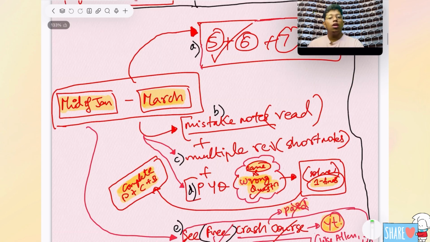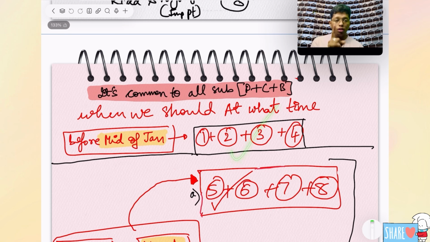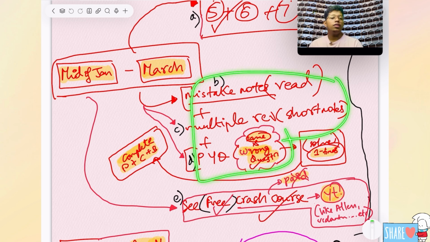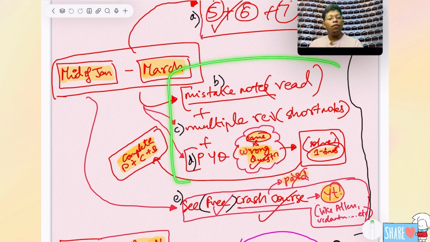No. When you are starting the PYQs the first time, you should bookmark the questions. You should bookmark the wrong questions which you have done. Finally, you can solve every chapter's bookmarked questions, and sometimes you can also see some nice questions if you want. I think most of the time you can solve only the bookmarked questions, it is enough. If you complete it and write the test, I think most of you will be done by doing this. This is the plan. If you do like this and write the test, definitely your marks will improve more.